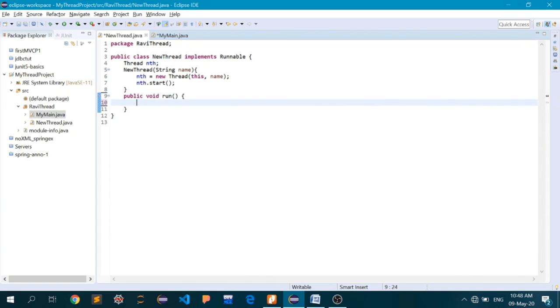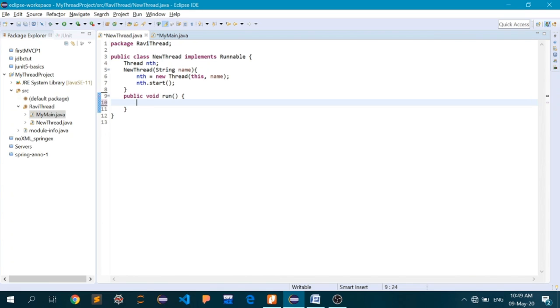So this particular interface, Runnable, has only one method defined inside, only the signature of that is defined, called run, and inside that run method is the actual function your thread is going to do. If your new thread is going to perform a specific task, the definition of that task must be hard coded inside this method called run.